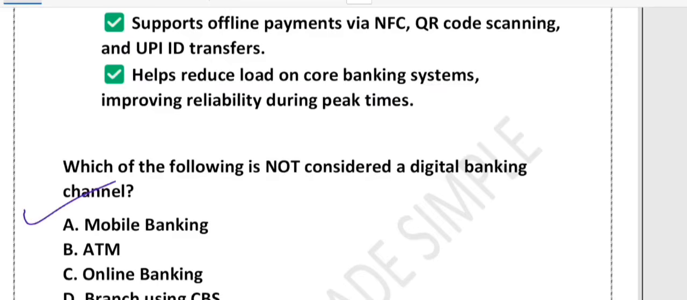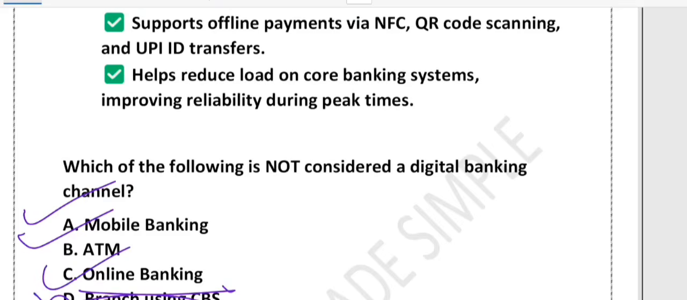What about ATM? ATM stands for automated teller machine. You can withdraw cash, check your balance, and deposit money without going inside the branch. It is also considered a digital channel. What about online banking? This is when you use a computer or a laptop to log into your bank website and do transactions. Again, no need to visit the branch. It is digital.